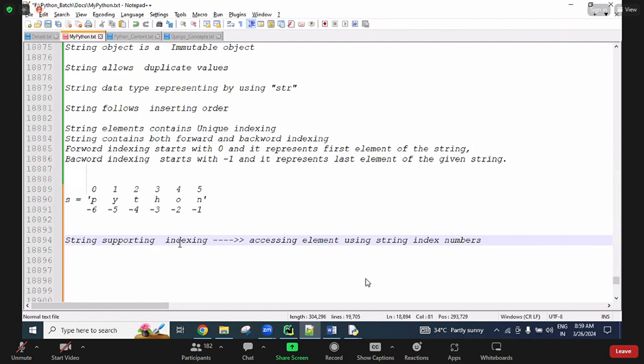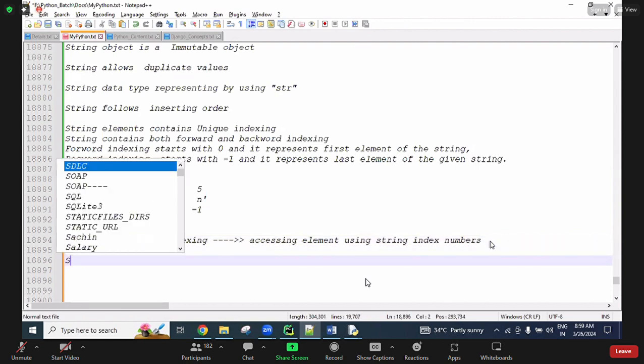So indexing is nothing but the process of accessing the elements using the index numbers. If the index number is not available, it throws an index error. That point you need to remember.